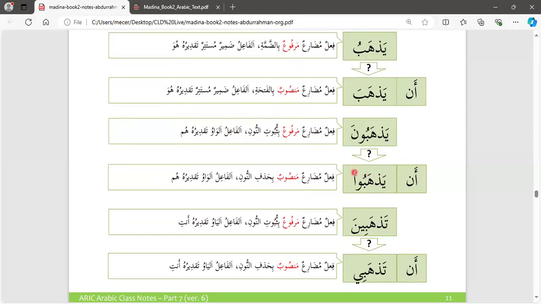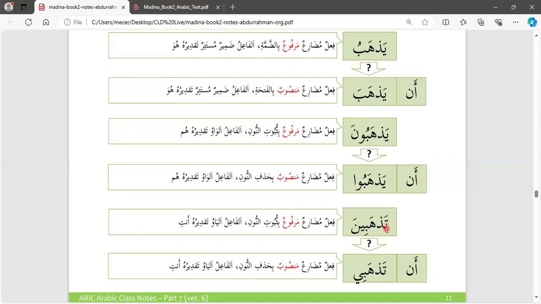So here the nun is removed. Why? Because the verb is now in mansubun form. And where is the fa'ilun? The fa'ilun is wow. Wow still remains the fa'ilun.